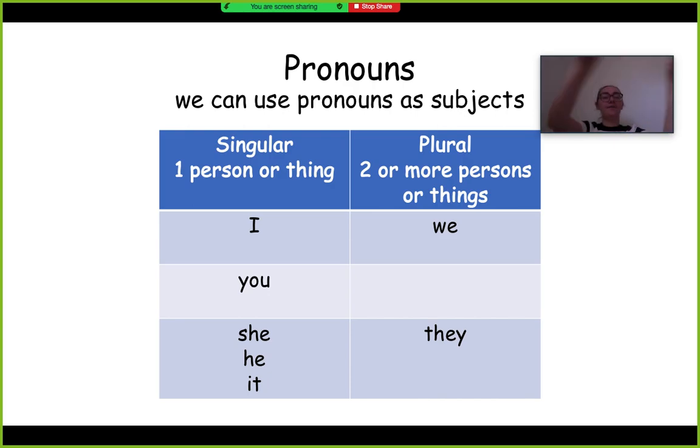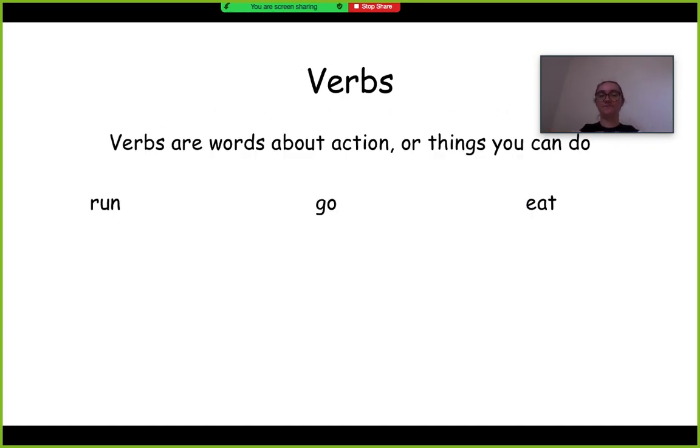And it would mean that every single one of them is who you were talking to. So we can use you as singular or plural, but in sentences, you treat it like it's singular, okay? So pronouns: I, you, she, he, it, and the plural, two or more persons, is we and they.